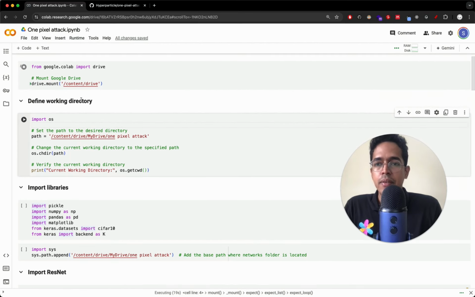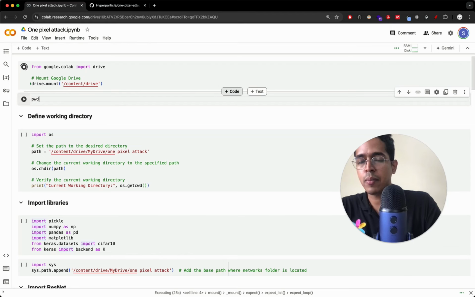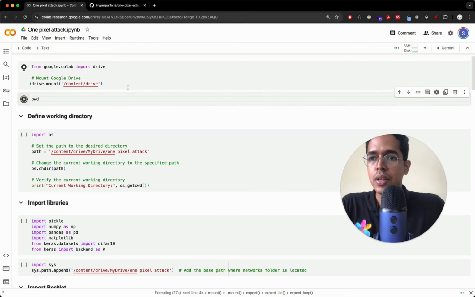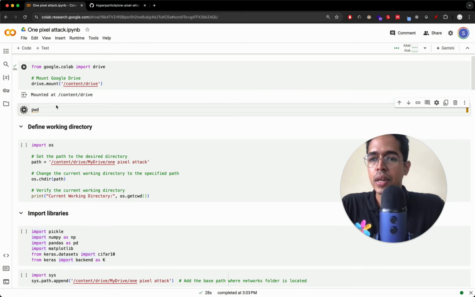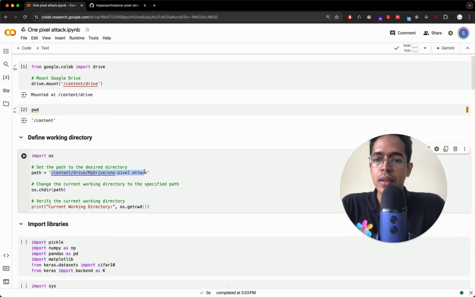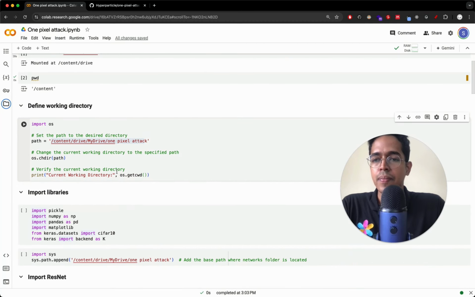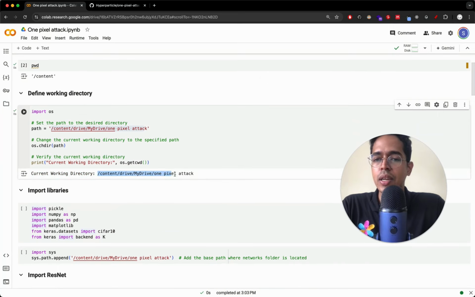Next, I will define my working directory. If I just run pwd, present working directory, it will show something else. Let's see. Mounted at this, and the present working directory should be /content. But I want my present working directory to be /content/drive/my drive/1pixel attack. You will see that here, you click this, go to drive and my drive, and there you will see 1pixel attack if you open this. So that is where the directory is, and I am changing my path to there. So just run this part and then it can print the current working directory. So now the current working directory is this.